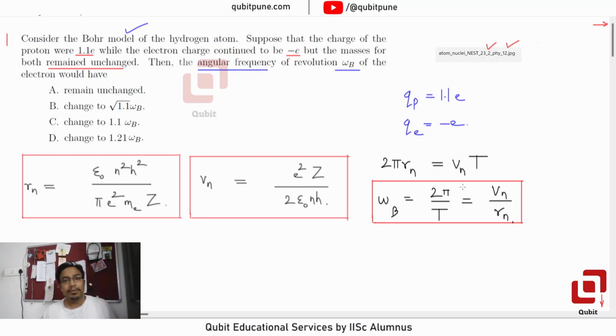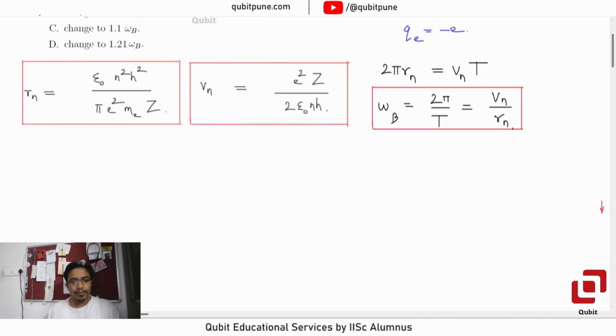Now let us come to the changes that they have given us. The electron charge continued to be negative e, but the proton charge increased to 1.1 e. Now look, here are the two formulae which we derive from Bohr's postulates, Vn and Rn.